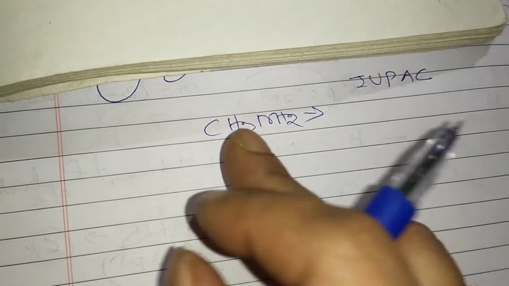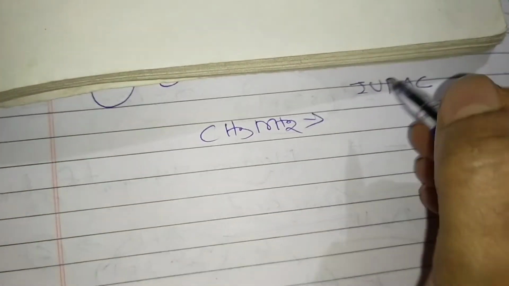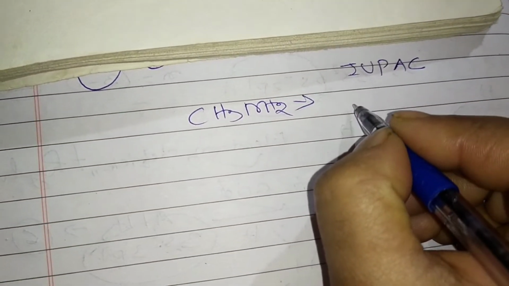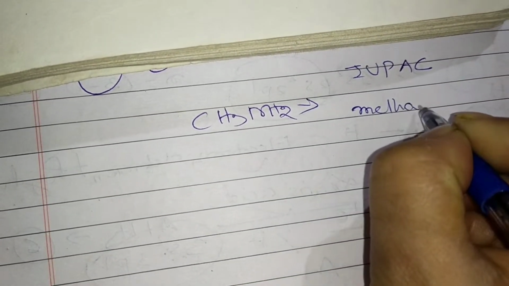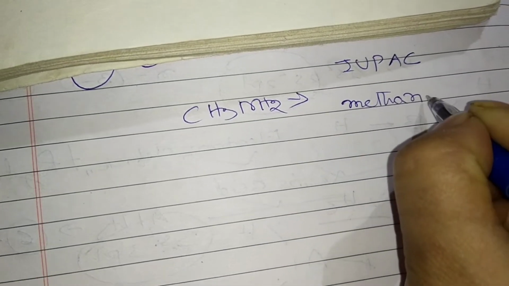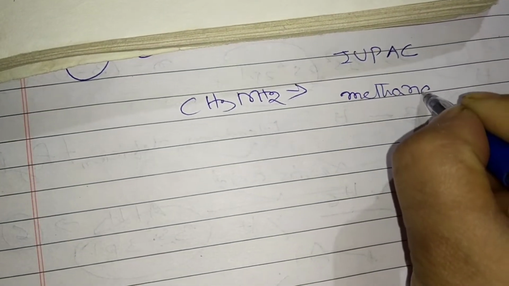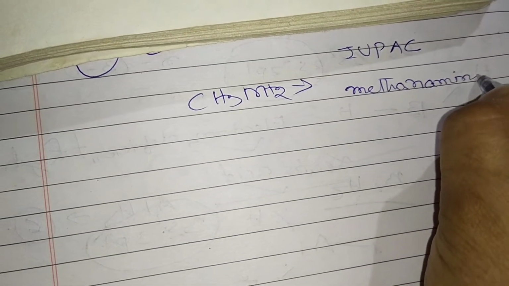So methanamine, in that sense you can write it.